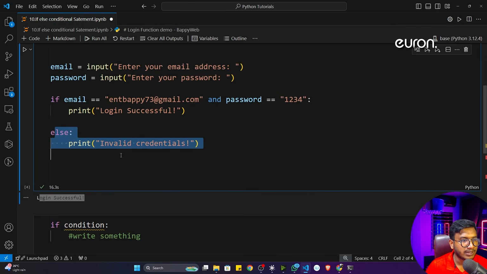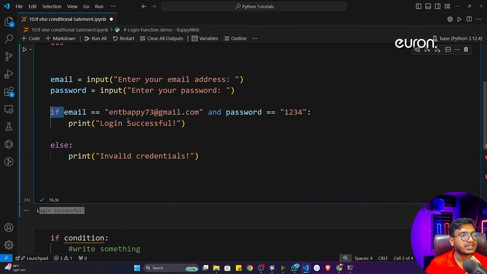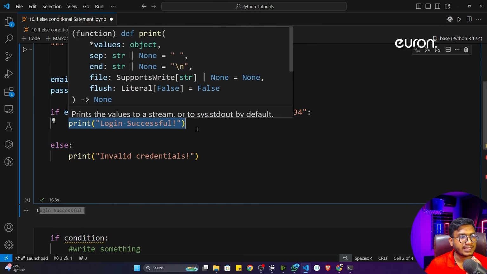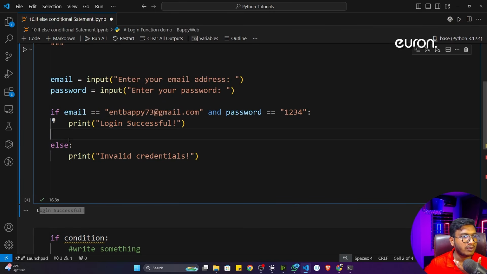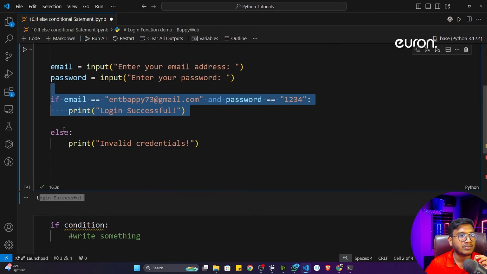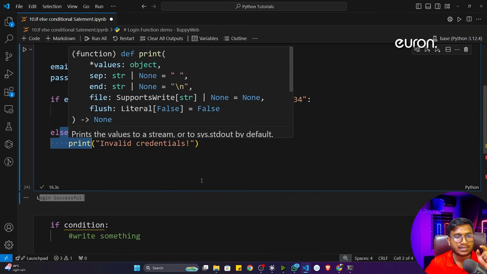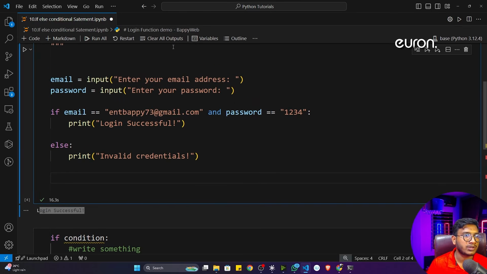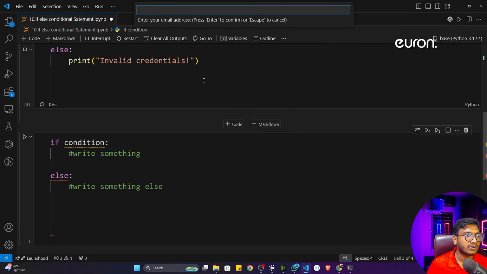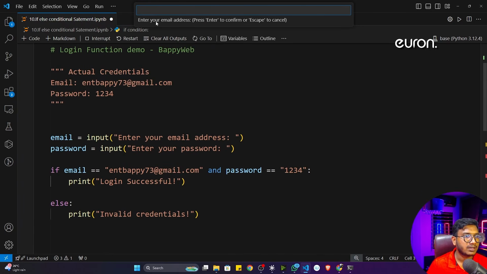That means if this particular statement is true, the program will come here and break. So the program won't go there. That means if your if condition is true, the program will just execute and it will break. Your program won't be reading the else condition, it won't be executing. But if this particular if statement is failing, that time your program will come to the else condition and it will execute. Let me show you.